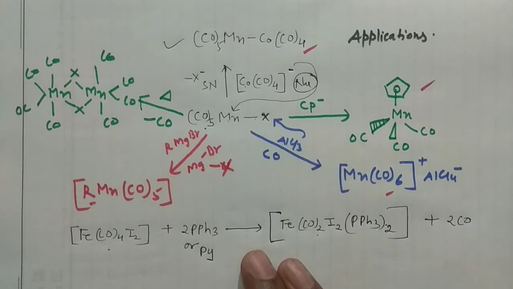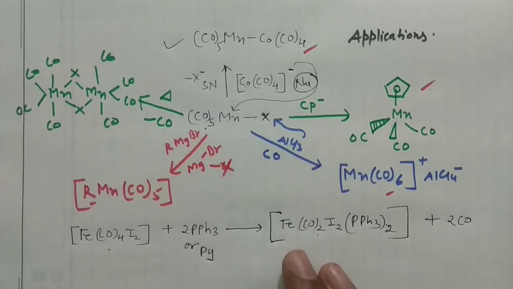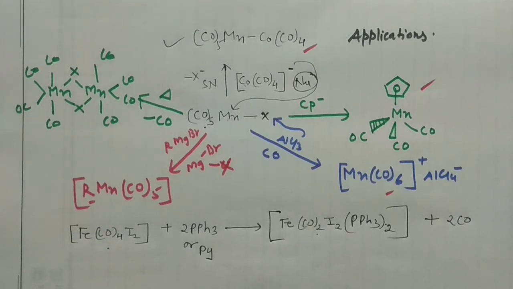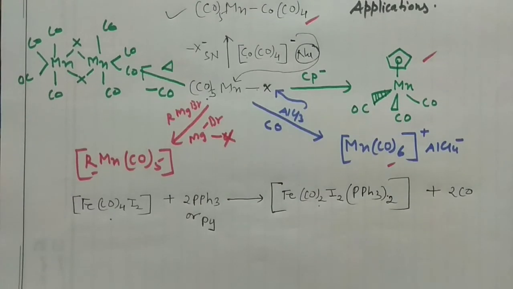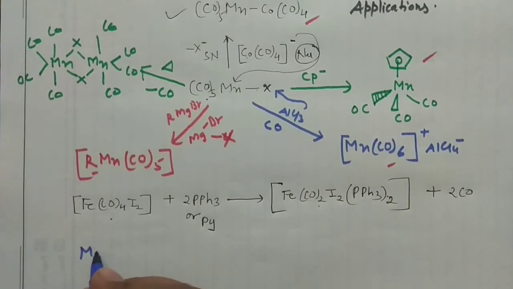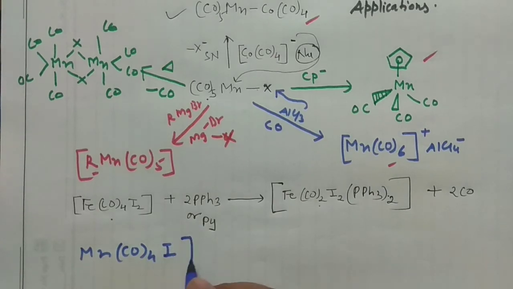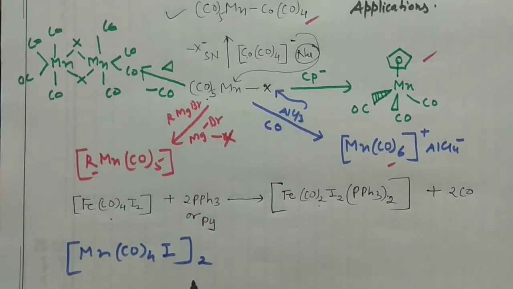So not only can this do this reaction. If you have another kind of compound, say you are having this complex, right? Say you are having Mn, you are having CO4, and you are having I, and you are having the dimer of this one. I'm not going to draw the structure. And if you are treating with pyridine, so I can take the example of the pyridine. So what will happen?